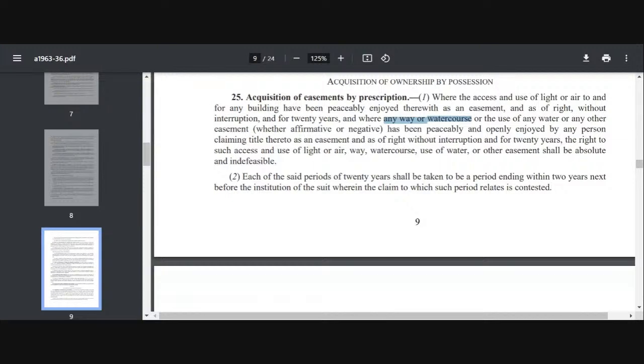Then the right to this light or air or this way or waterway will become absolute and indefeasible. Now this right cannot be defeated. So each of this period of 20 years is going to be taken. Okay, and this should be peaceably enjoyed and openly enjoyed. You have to enjoy it peaceably, openly, and as a matter of right. If you have enjoyed it for more than 20 years peaceably, you get the right that now no one can remove you from using this light or from accessing this water or from accessing this way.